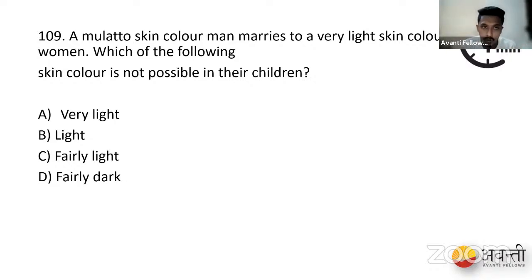You can go through this in your chat box. These are the possible gametes a mulatto male can produce. I told you the genotype for the mulatto male: capital A, small a, capital B, small b, and capital C, small c.